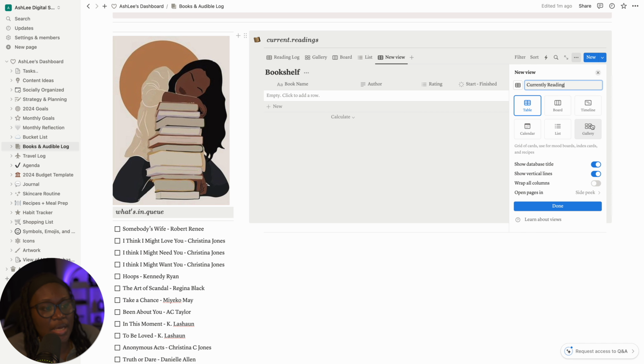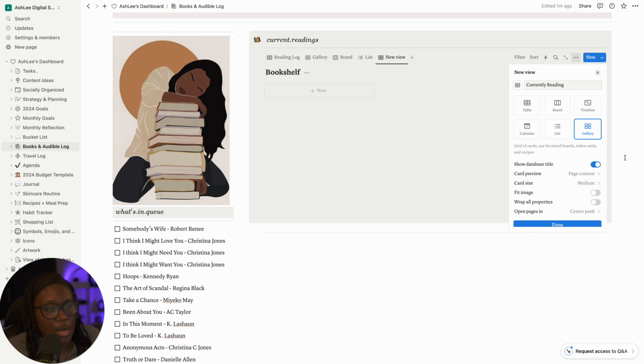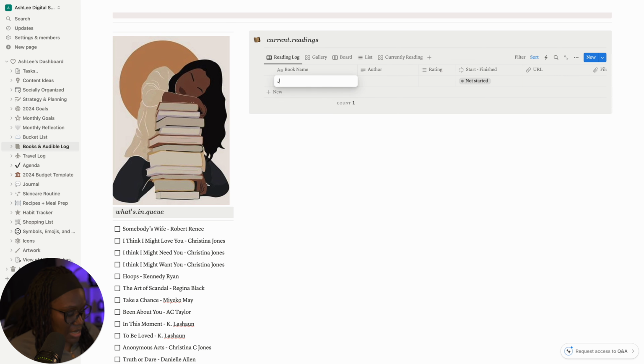So I'm going to use the plus sign and add in currently reading. And I want this to be a gallery view. The card preview, I want it to be the page cover. I want it to fit the image, and I want to open it in the side peek, and done. Now let's add in the books that I was going to read for January. So we have Worthy by Jada Pinkett Smith.